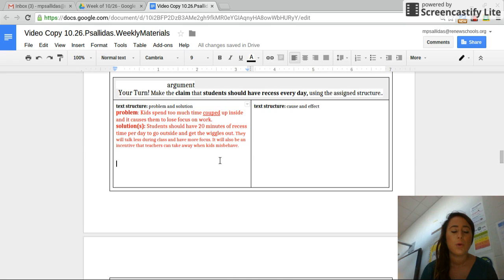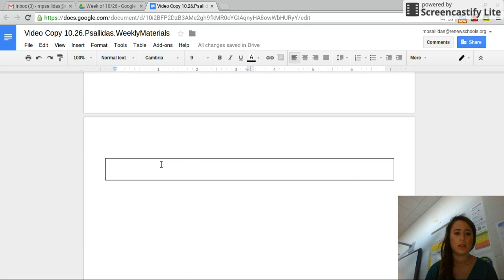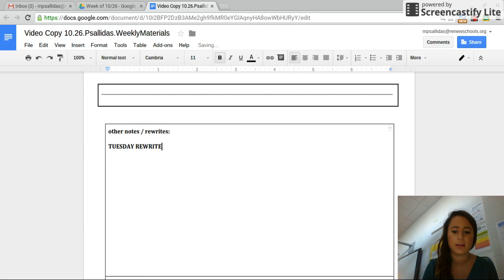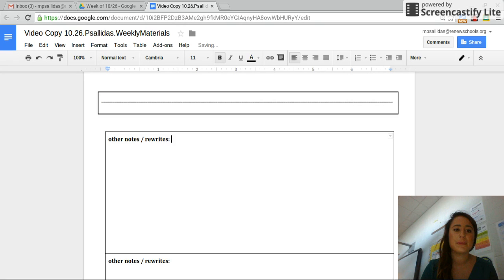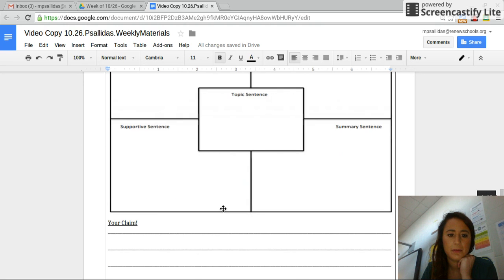So right now, what you are going to do is redo either your problem and solution one or your cause and effect one. And this is going to be part of your exit ticket for today. So flip to the back where it says other rewrites. And then what I want you to do right here is write Tuesday rewrite, and then write either problem and solution or cause and effect. Sorry, don't write that whole thing down. Just write either this or this and choose which one you're going to redo to make it super strong. Remember, it absolutely must make that claim that students should go outside. Once you are done, unpause the video.